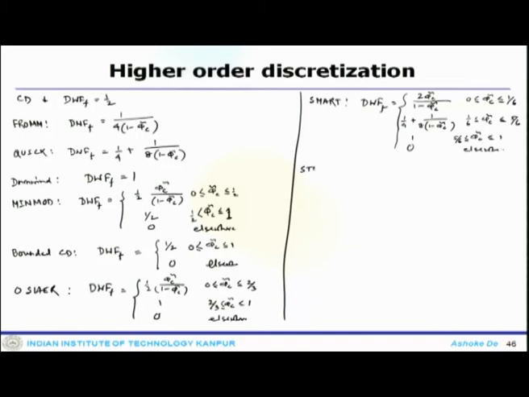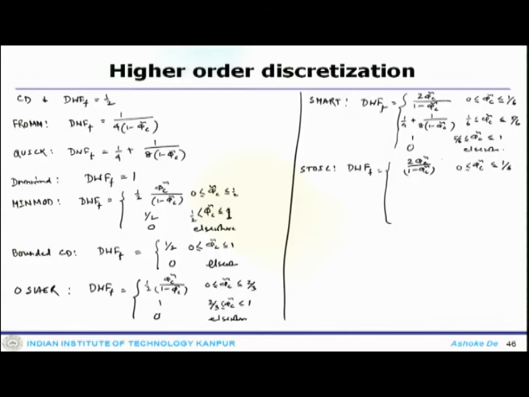Similarly, STOIC will also have 4 segments for this factor. The first one is 2 phi c minus 1 by phi c tilde, where phi c tilde lies between 0 and 1 by 6.